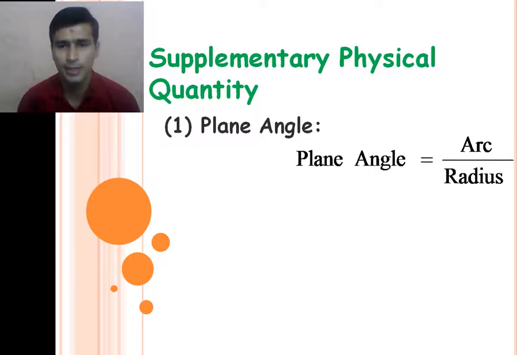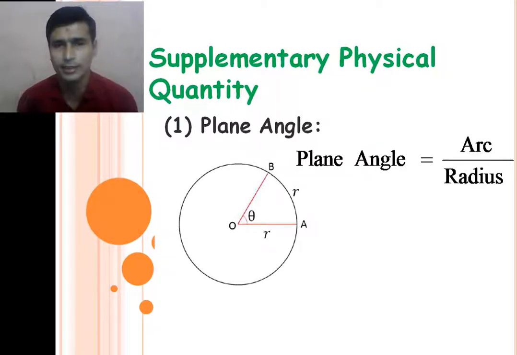What is the plane angle? The plane angle is defined by the ratio of the length of arc to the radius. We discussed this in chapter number 0. So plane angle is defined as the ratio of the length of the arc and the radius of the circle, right? Here the length of the arc, A to B, is the length of the arc, and the radius of the circle is r, right?